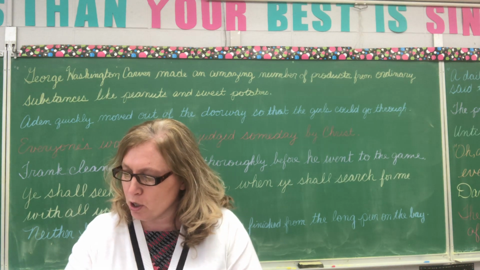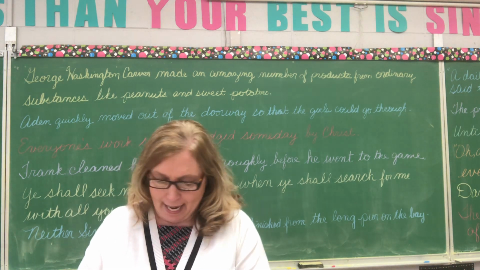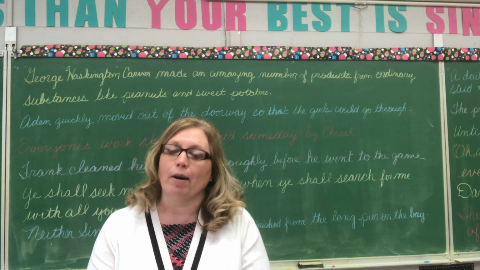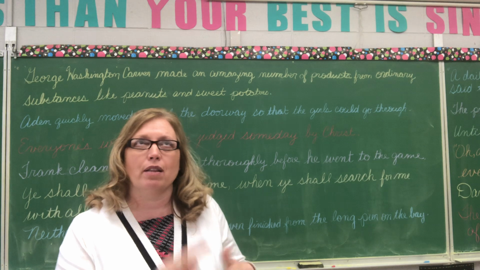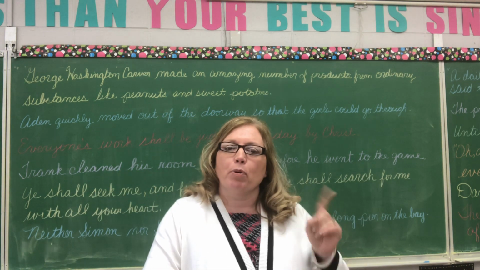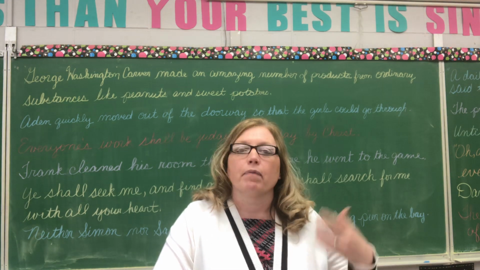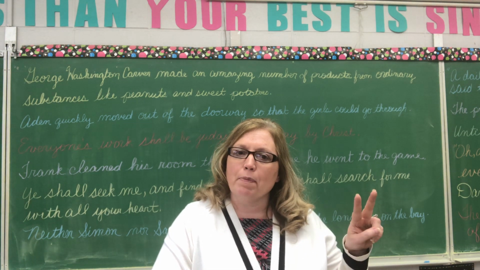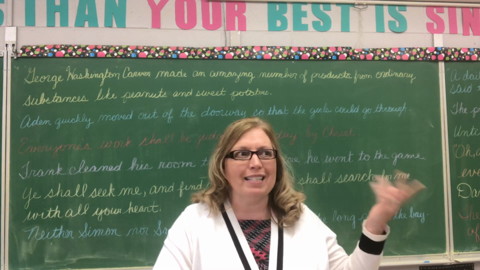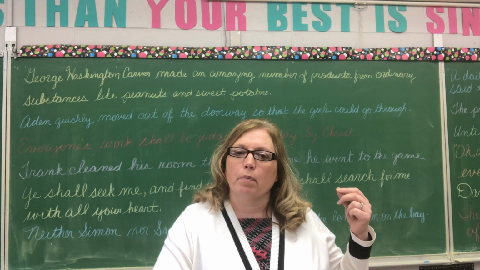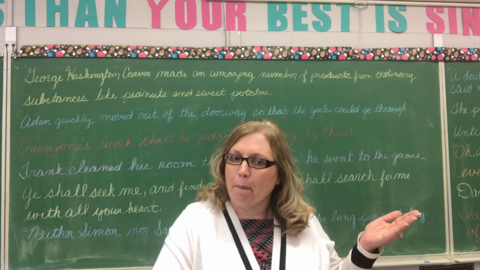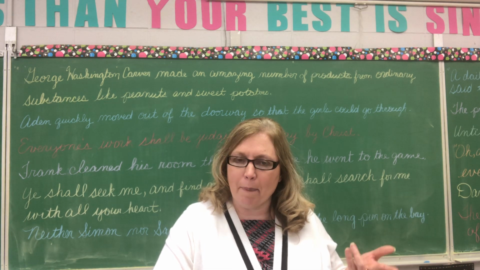Let's look in your grammar book to page 198. We are reviewing all the parts of speech. Now, before we get started on the actual exercise, let's talk about things for a second. What is a person, place, thing, or idea? It is a noun. Nouns have two types. We said that they are common and proper. Common just means any old school, but proper is City Baptist School, a particular. And whenever, of course, you're writing a proper noun, you have to capitalize it.